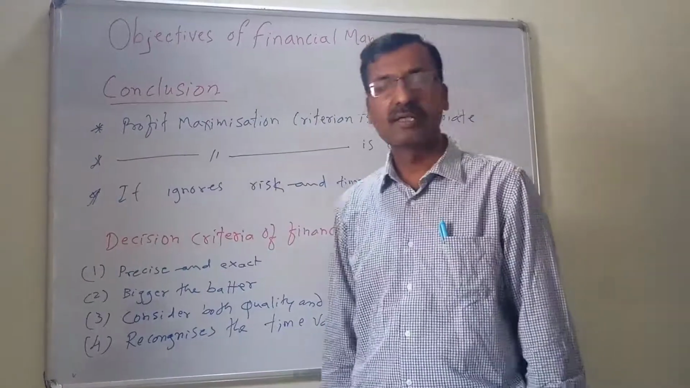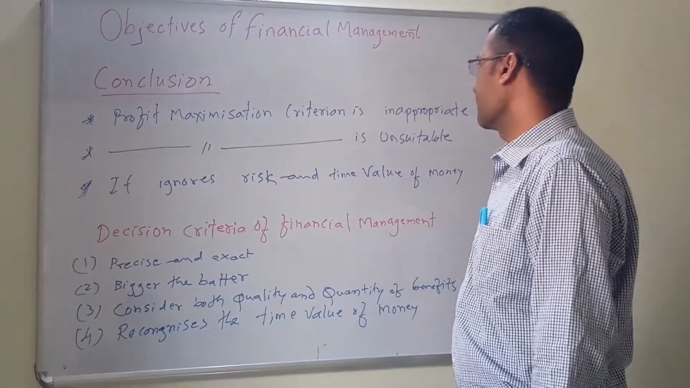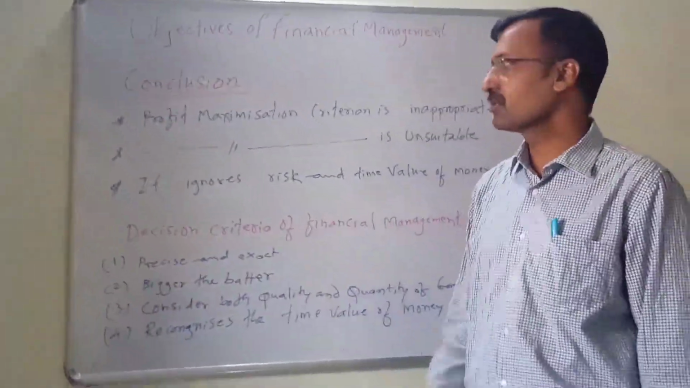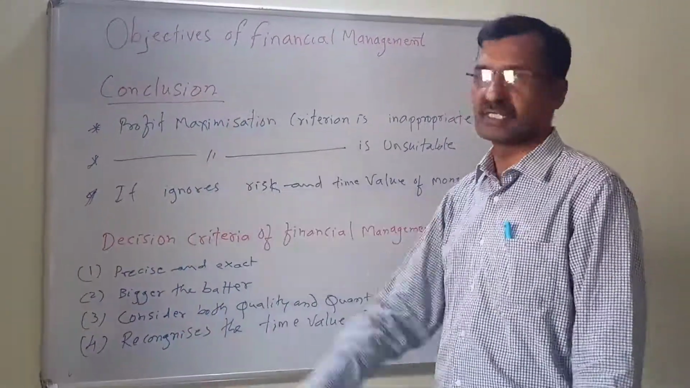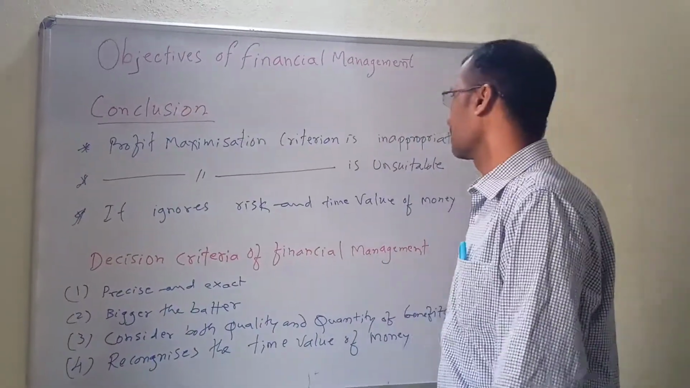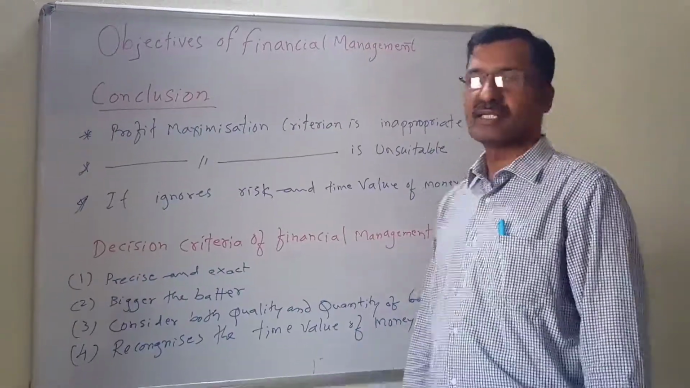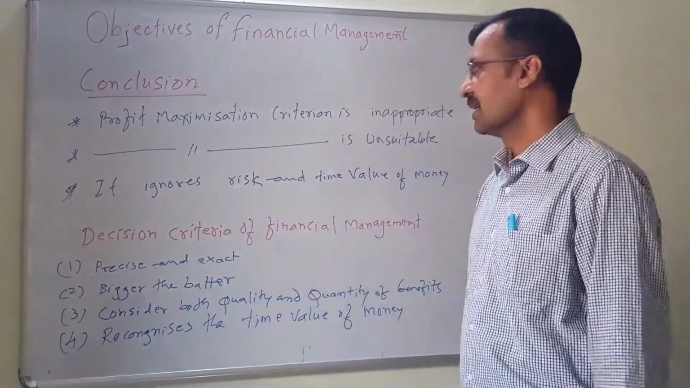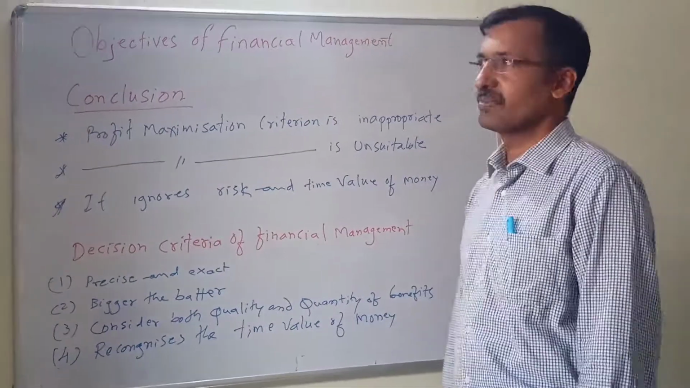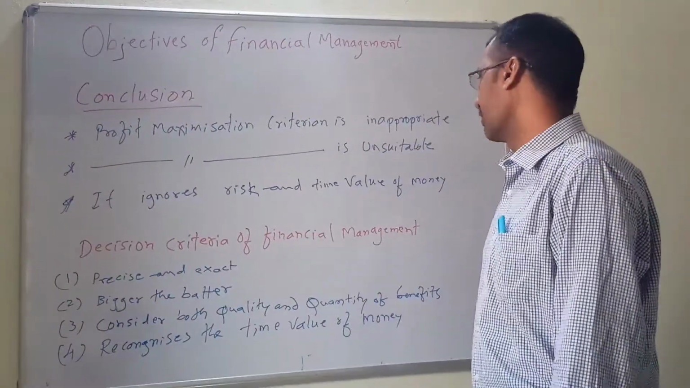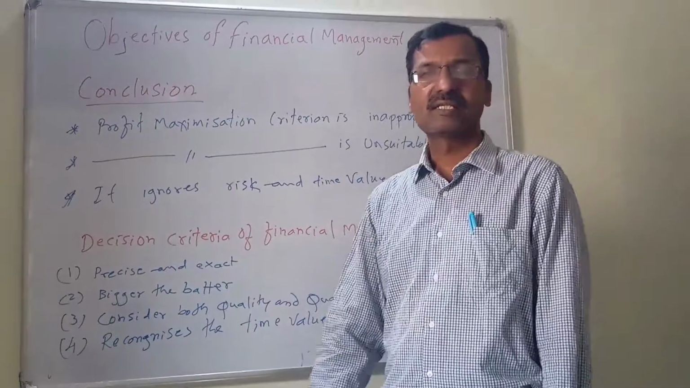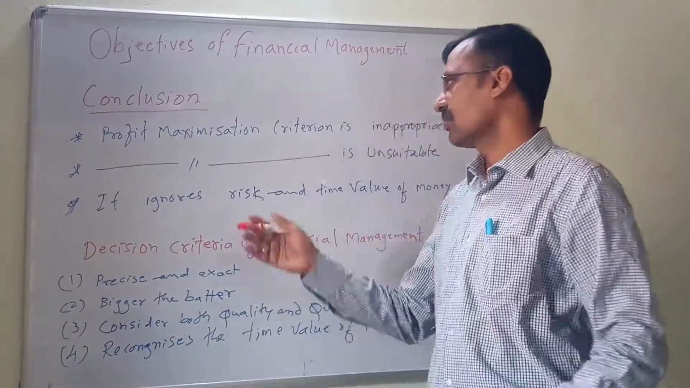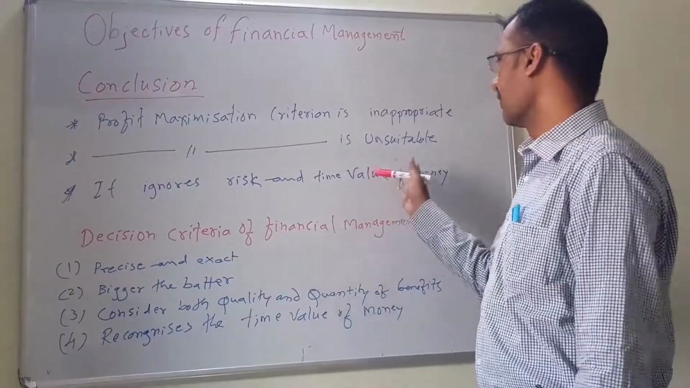Now we will go to the conclusion part. Profit maximization criteria is inappropriate. It is not an appropriate criteria because we have discussed its demerits. Second, profit maximization criteria is unsuitable. It is not suitable for all organizations. And last, it ignores risk and time value of money. Risk and time value of money are very important, but unfortunately, the profit maximization criteria of decision making ignores risk and time value of money.